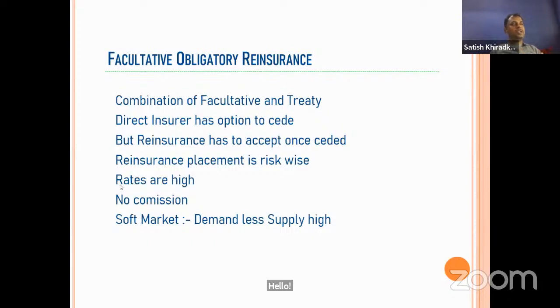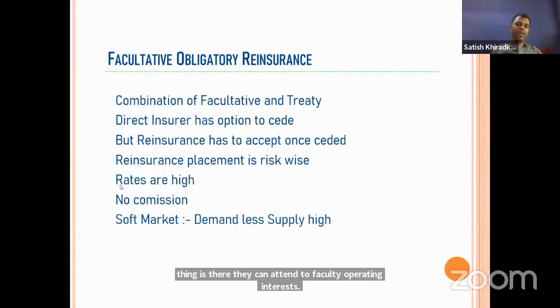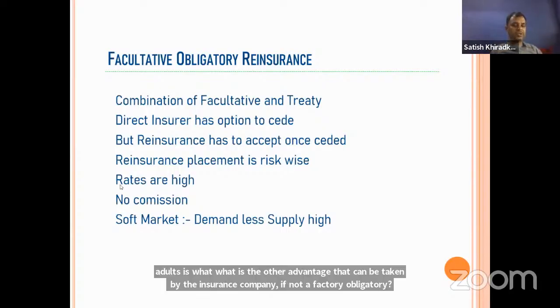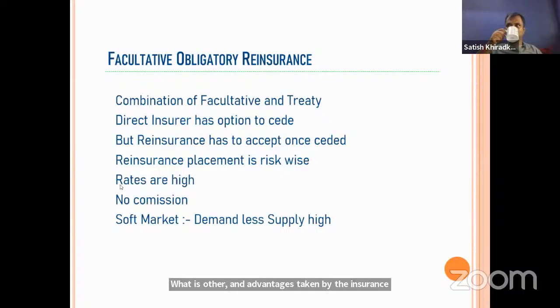What are the other advantages that can be taken by the insurance company, if not facultative obligatory, in such a market? They can demand lower rates. As there is so much supply, in a soft market the insurance company can demand a lower rate.